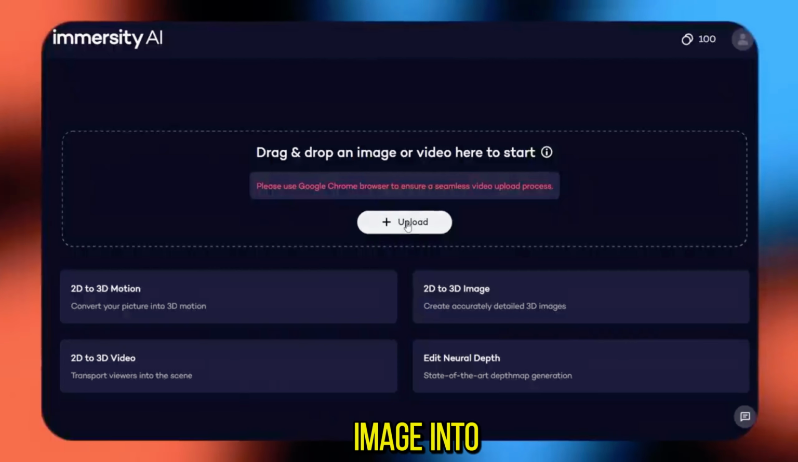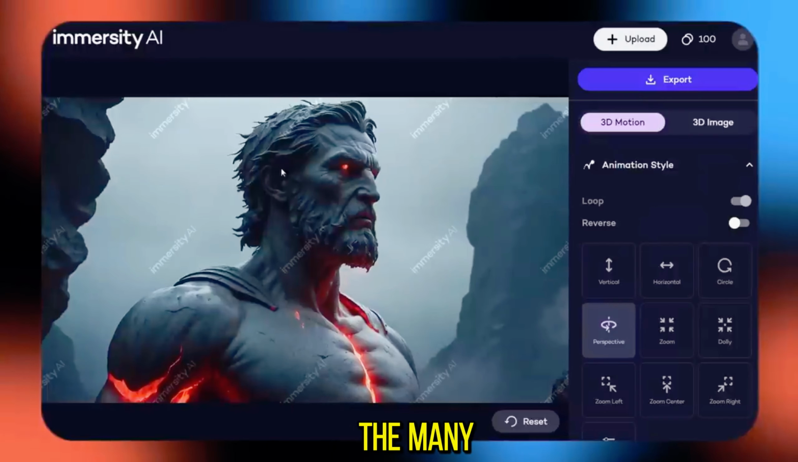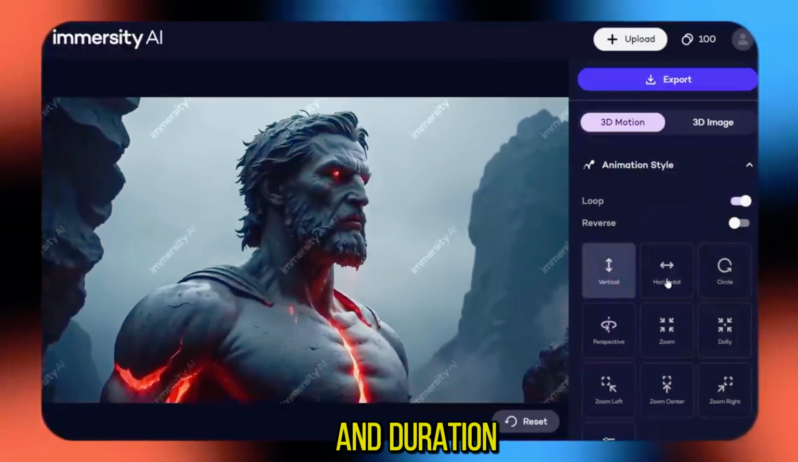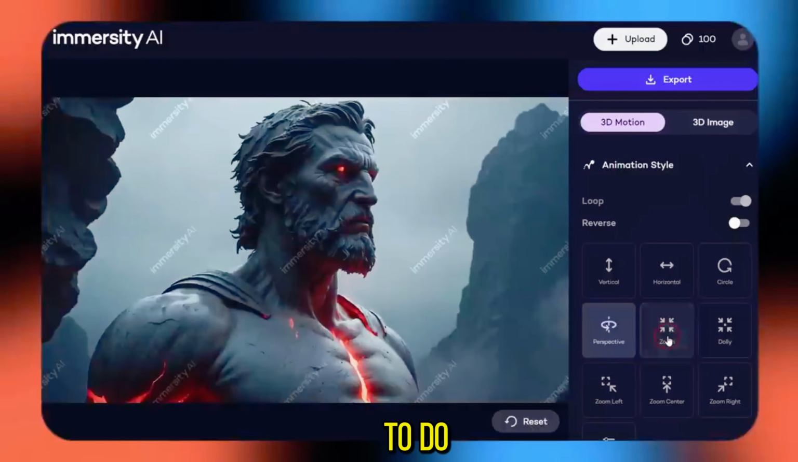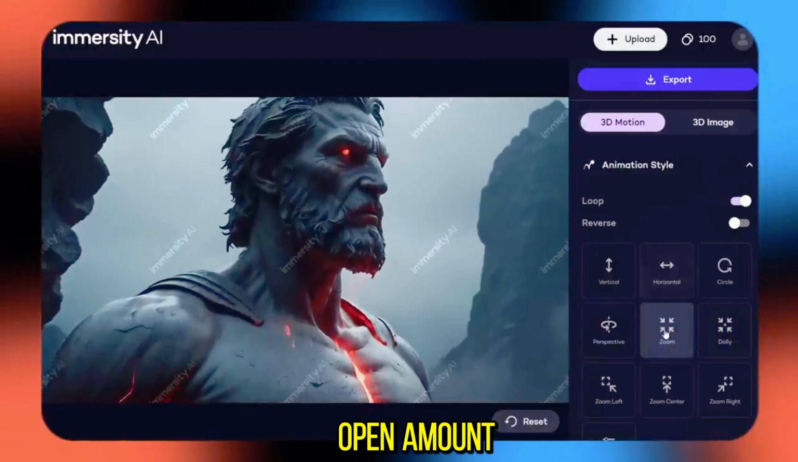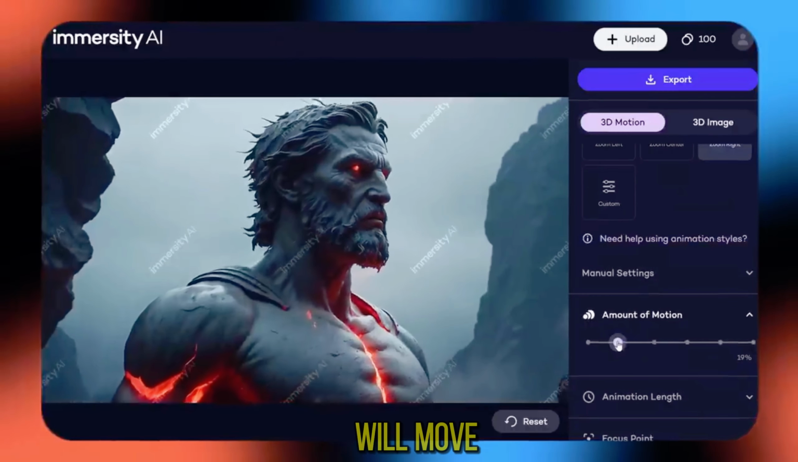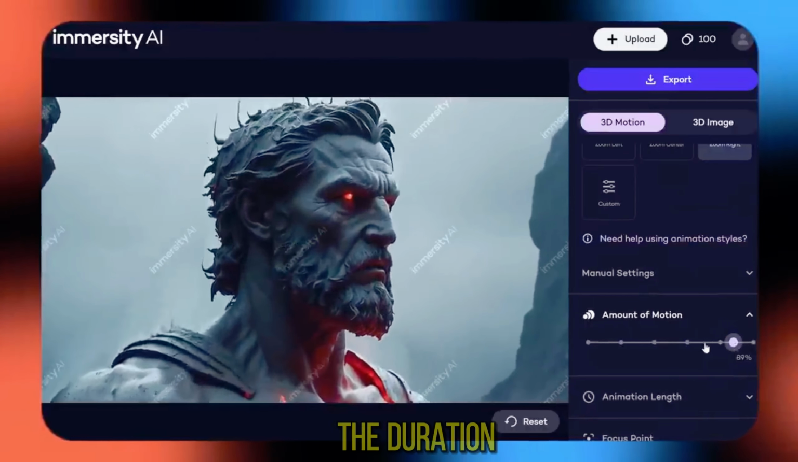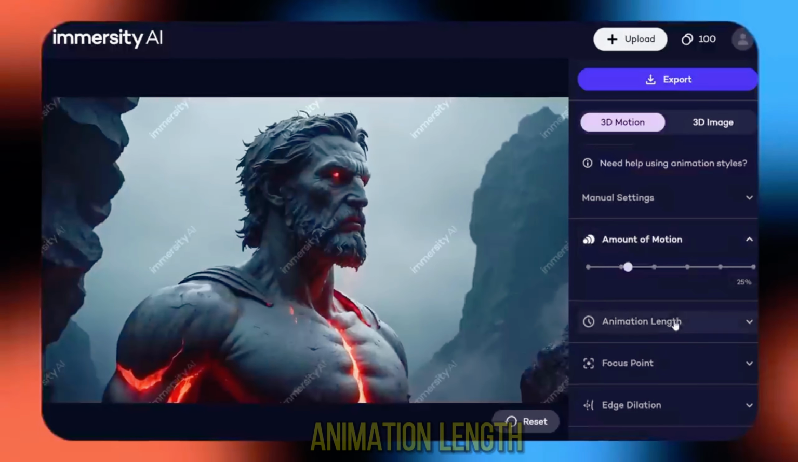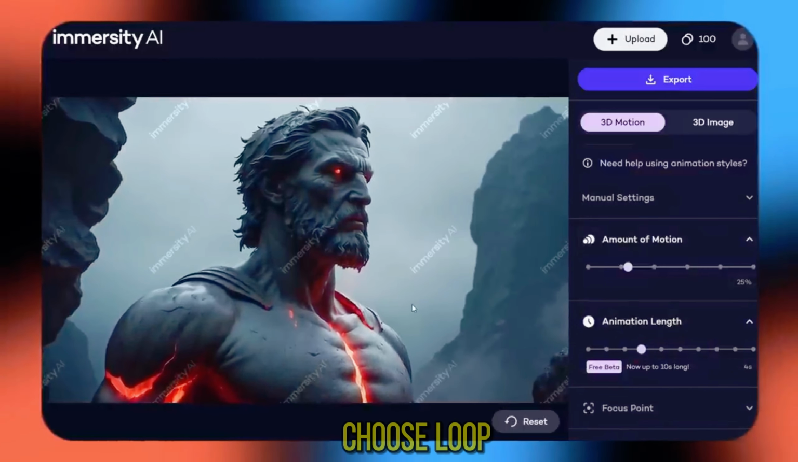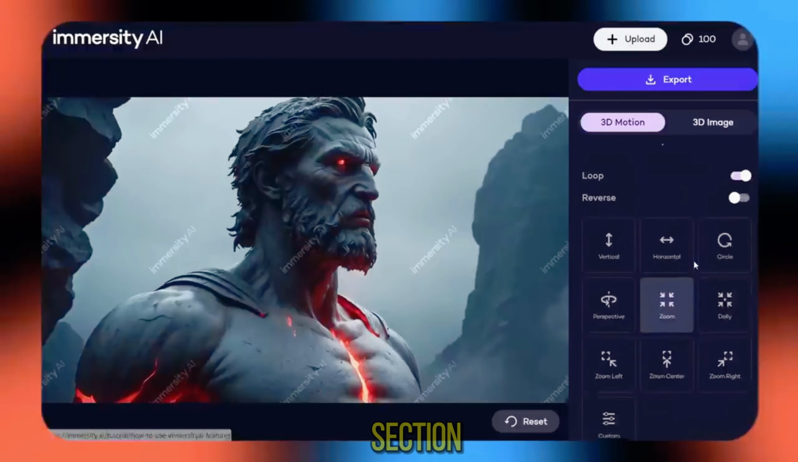Load our image into this window and choose one of the many 3D animations. And you can also choose the strength and duration of the animation. To do this, go below and open Amount of Motion. The higher the percentage, the deeper your image will move. Next, choose the duration of the animation in the Animation Length setting. If you want your picture to loop, choose Loop in the Animation Style section.